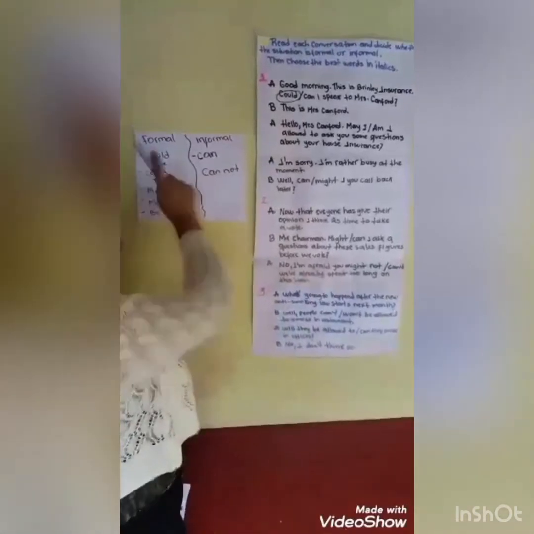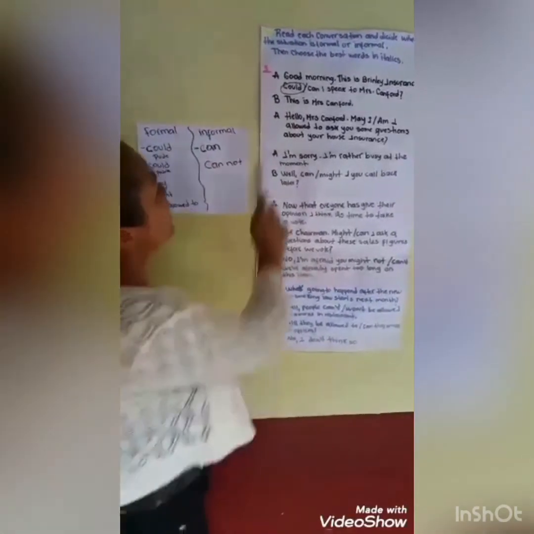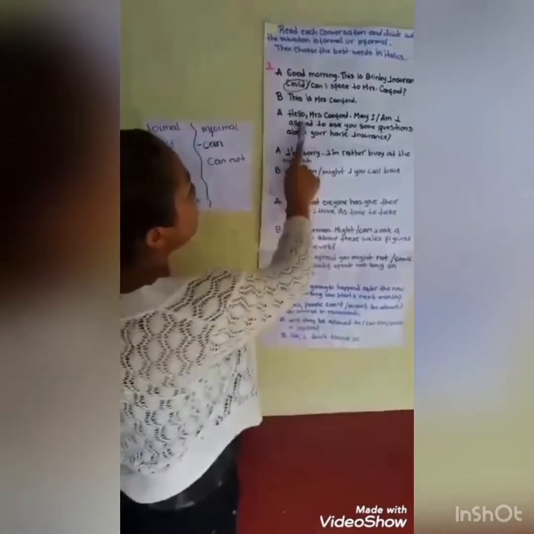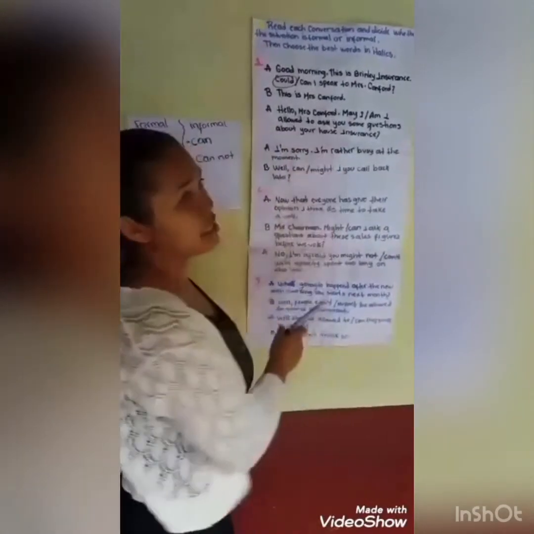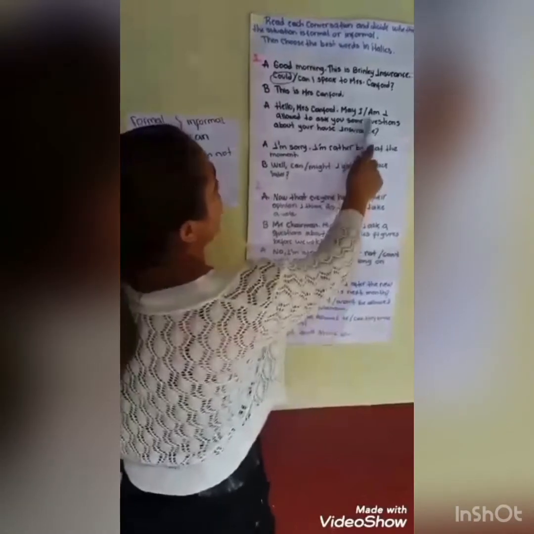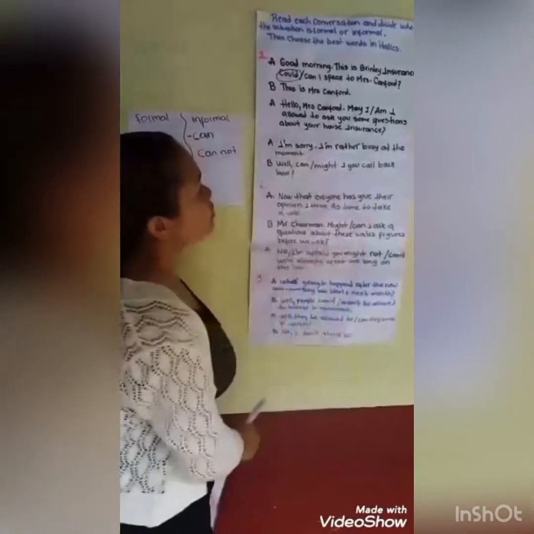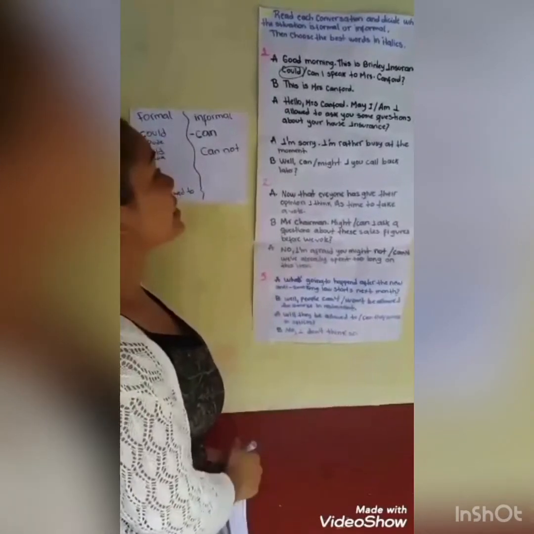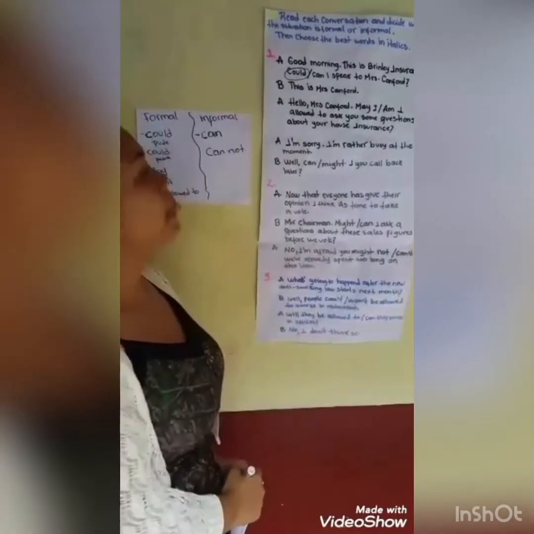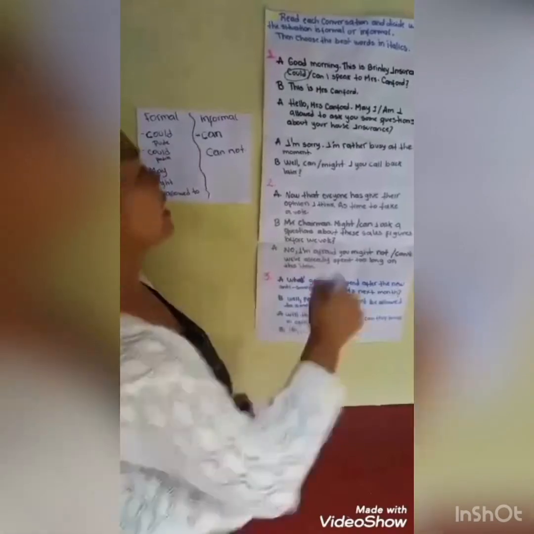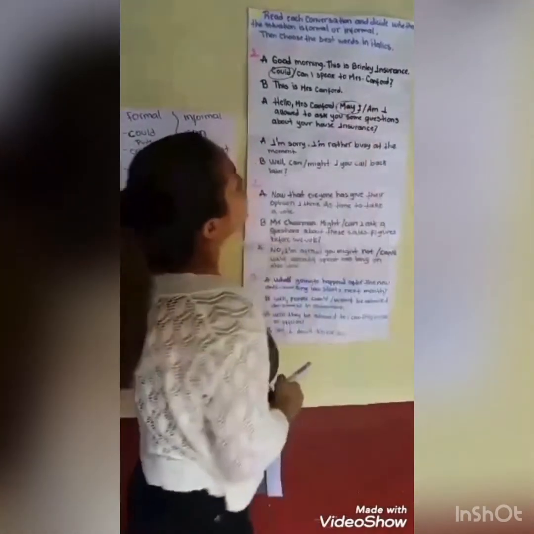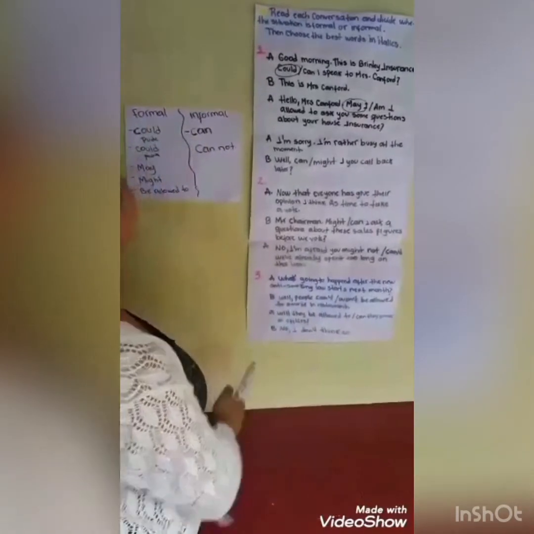Let's see letter B. "This is Mr. Camphor." "Hello, Mr. Camphor. May I or am I allowed to ask you some questions about your house insurance?" What is the correct option in this sentence? It is may I, and the situation is formal.